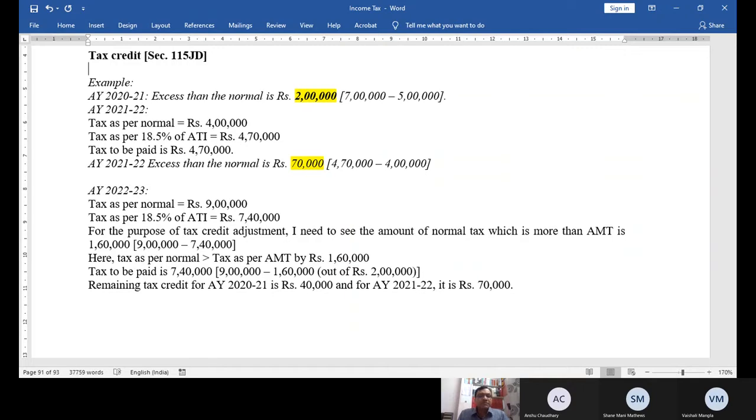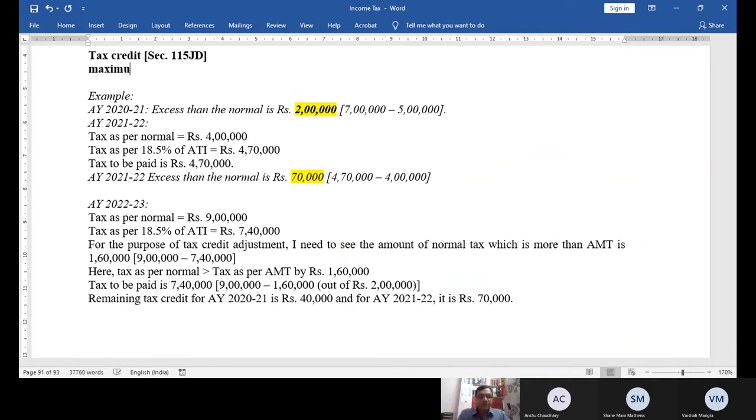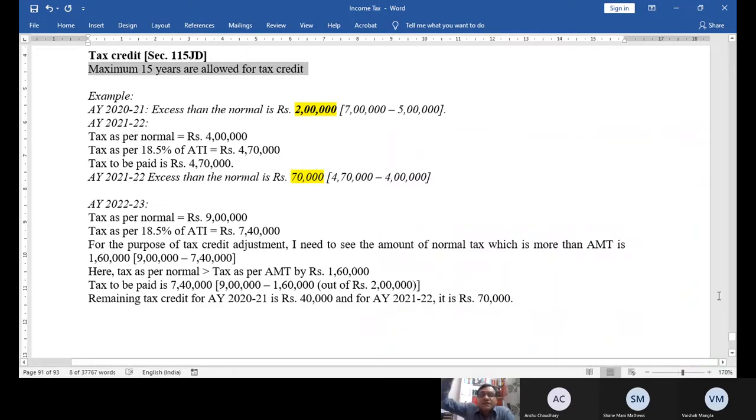And for adjustment of tax credit, maximum 15 years are allowed. This is the maximum the government is doing for us. Tax credit is not allowed in all the years, only in that year in which your tax as per normal is more than AMT, and that too only by that excess can I adjust it. That is why I always try to first adjust my earliest year's MAT, because after 15 years they will lapse. So the first priority will always be given to the earliest year MAT. That's it. This is my adjustment of tax credit. Is it clear? Please raise your hand. Otherwise, ask me the doubt.